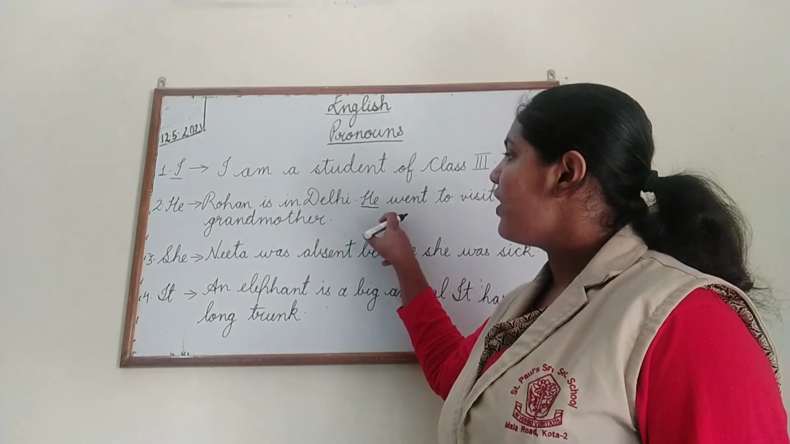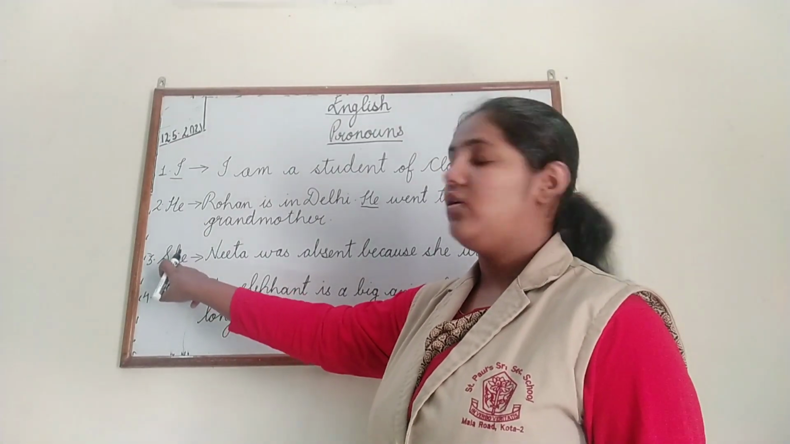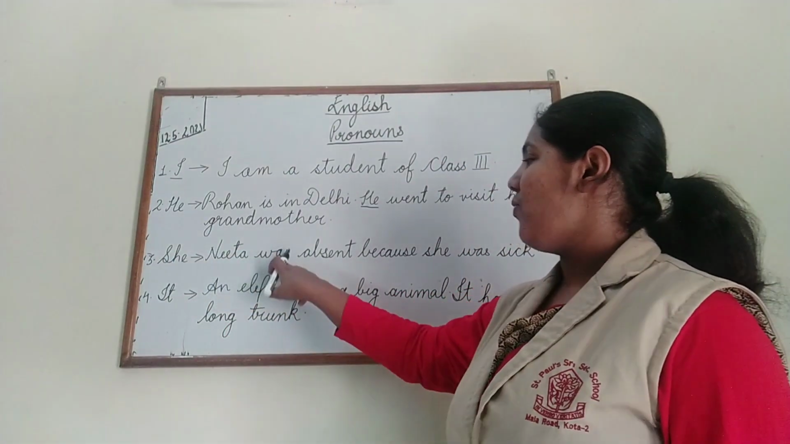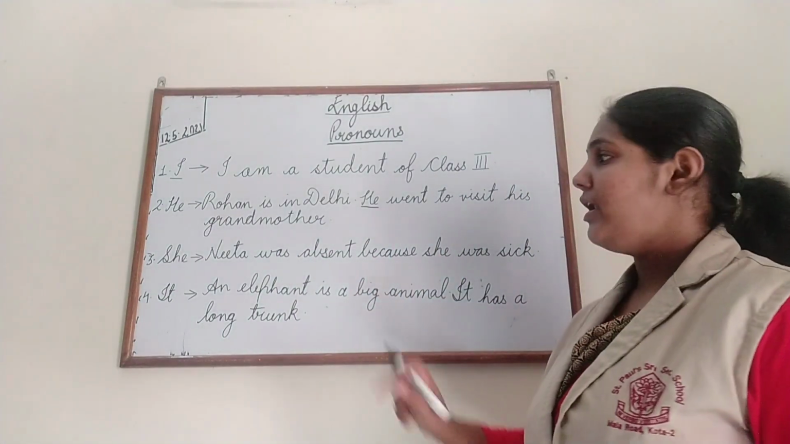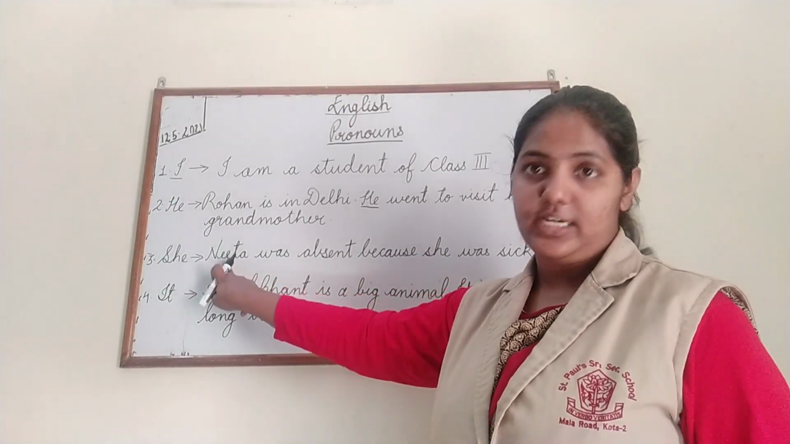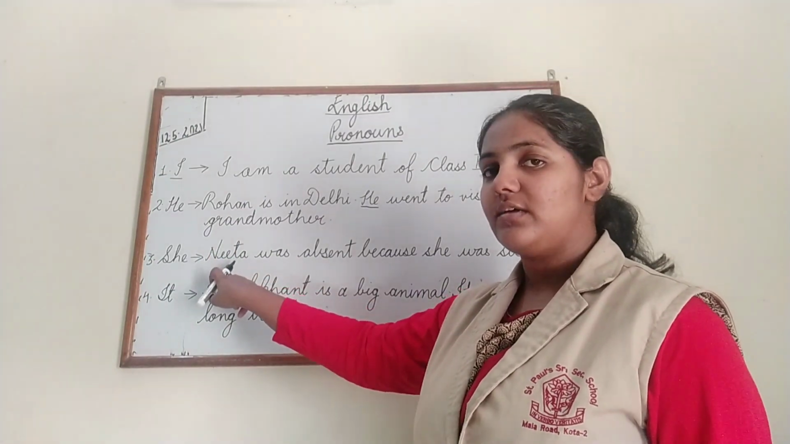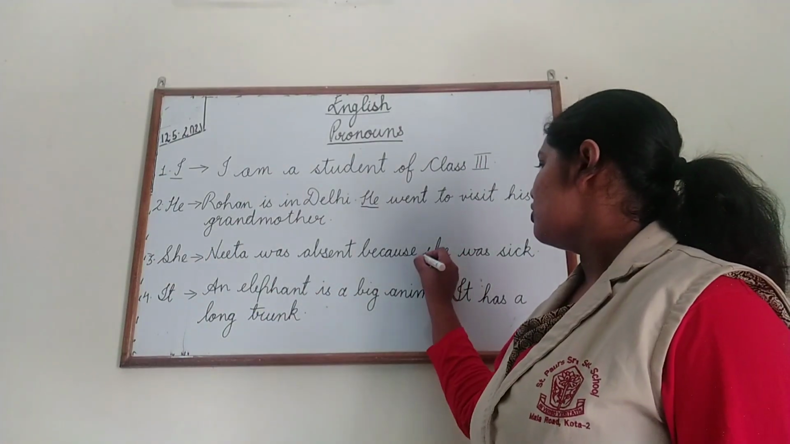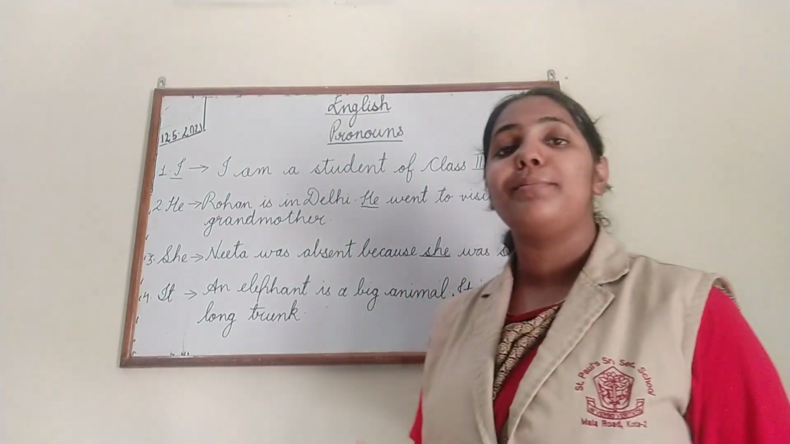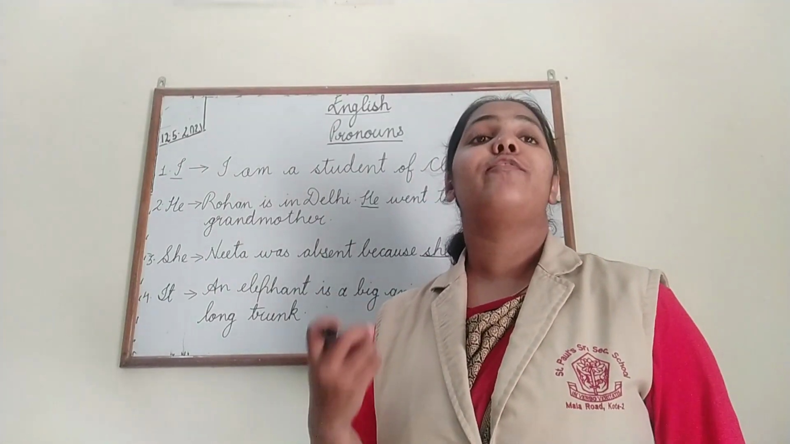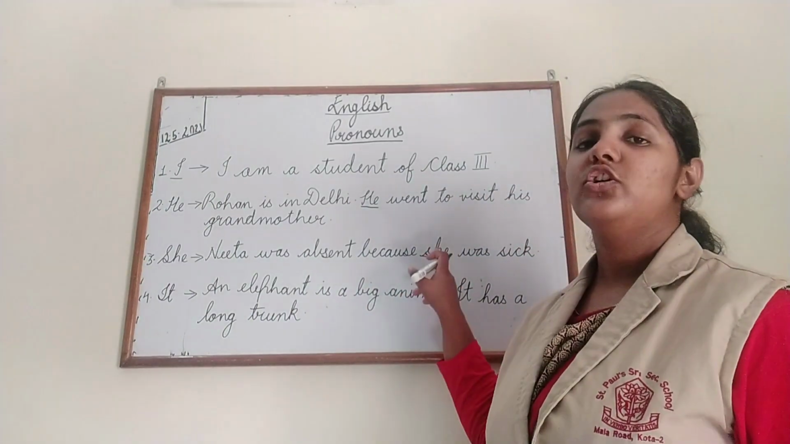Moving on to the next pronoun, she. Look at this example. Neeta was absent because she was sick. Now Neeta is the name of a girl here. So which is the pronoun that has taken the place of Neeta? The answer is she. So she is a pronoun which is used for female naming words. For any female name of a person, we always use the pronoun she.